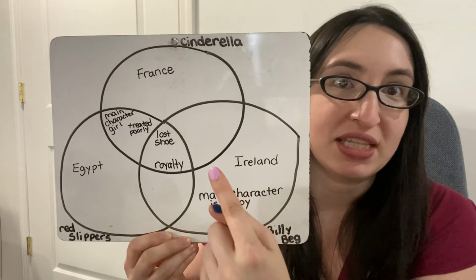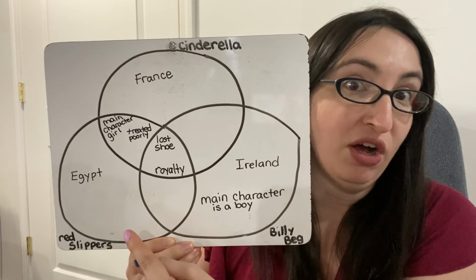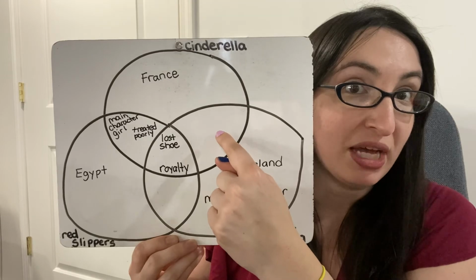Like maybe there's something that connects Cinderella and Billy Bag together that does not involve the girl with the red slippers. And that would go in this spot. I'm guessing that you would come up with so many ideas that I would need to write them on Post-it notes and then just stack them on top of the Venn diagram.